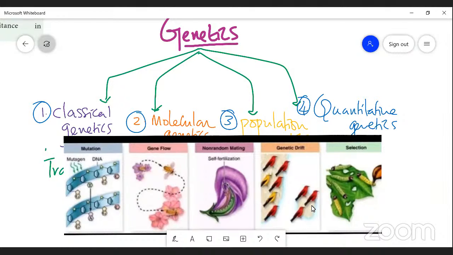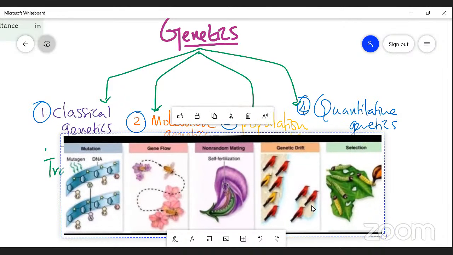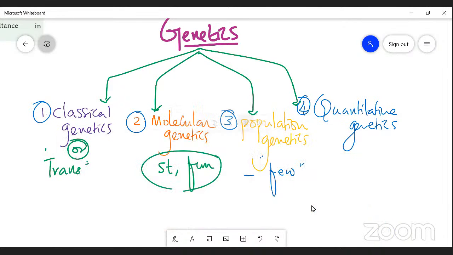So what is the right definition of population genetics? It's a branch of genetics that deals with heredity. You know very well, I have explained what is heredity: transmission of characters from parents to offspring. Population genetics deals with groups of individuals for getting a trait which is determined by only a few genes. That is called population genetics.